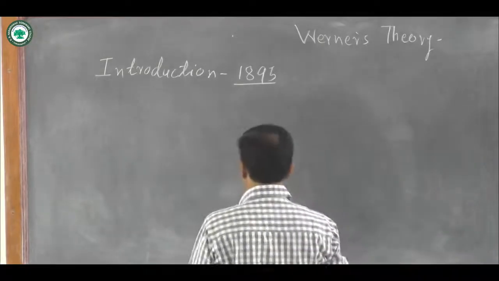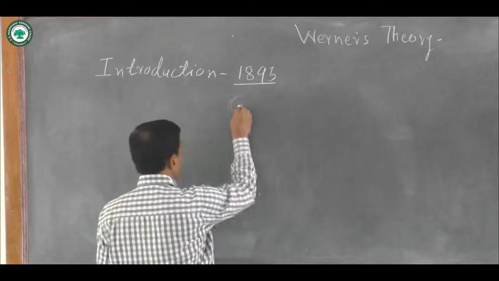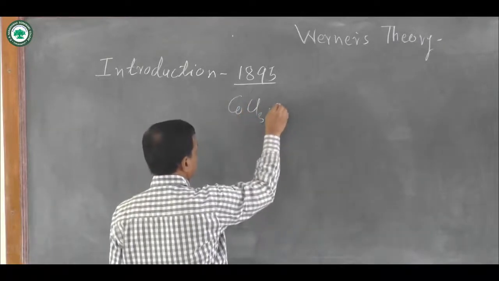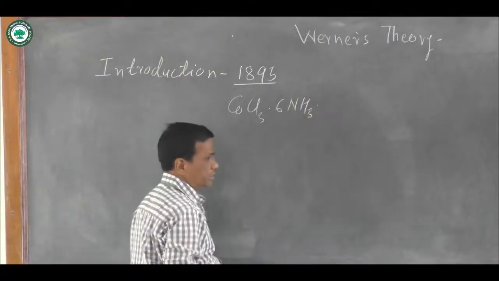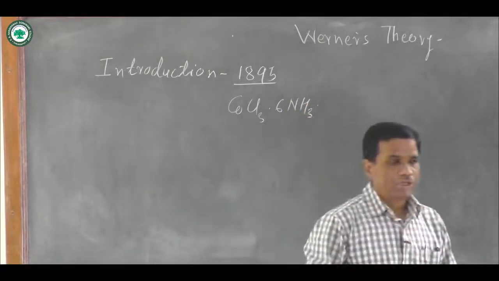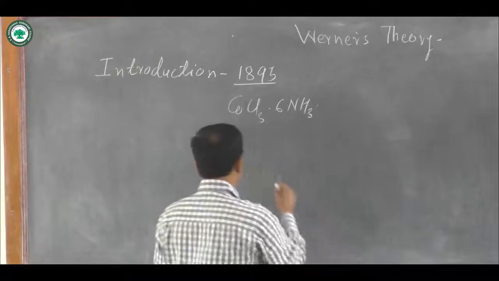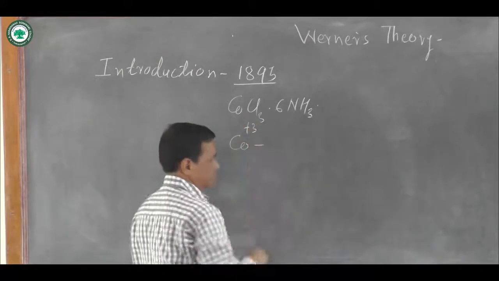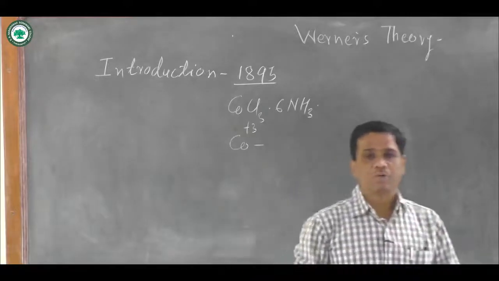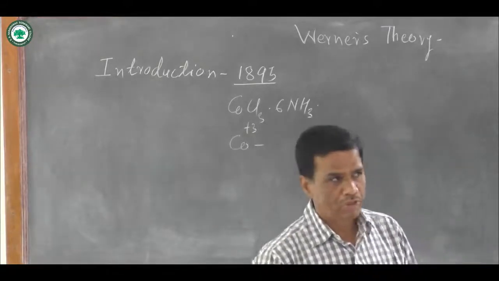An example is the formation of CoCl3·6NH3 coordination compound. In this coordination compound, the charge on cobalt is 3+, meaning the valency of cobalt is 3.